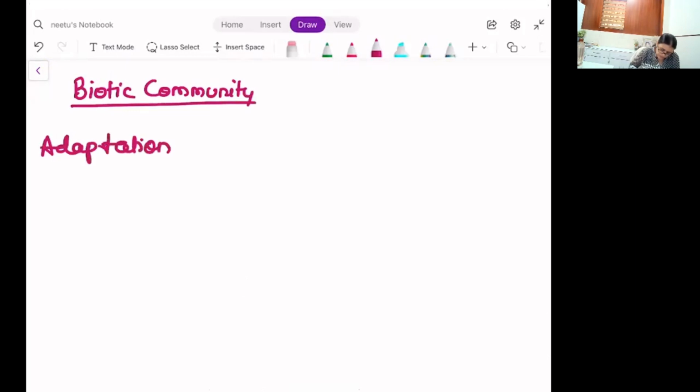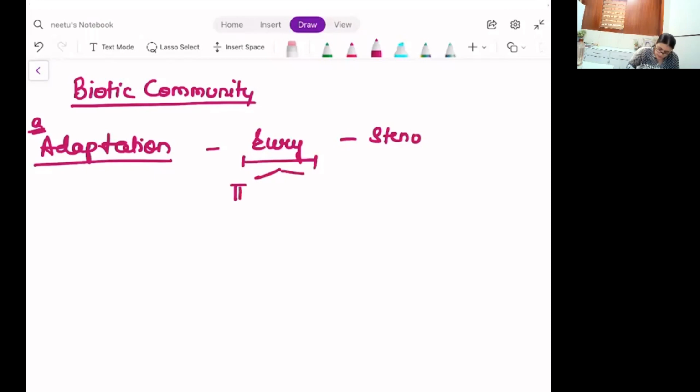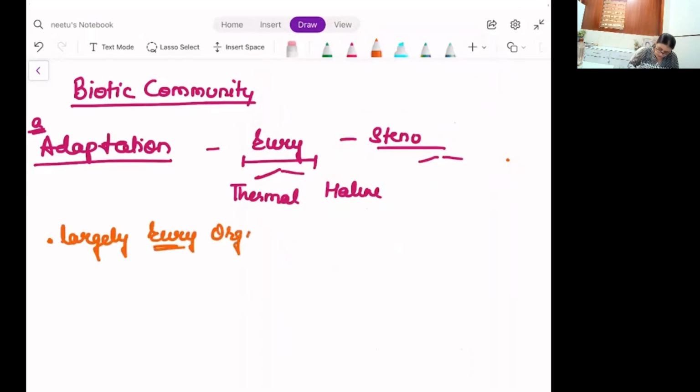You will say we are already aware of adaptations as some of them are euryorganisms, some of them are stenoorganisms. Eury can be thermal and haline, and so can be steno. I have understood that we are having the reference of these as determined by temperature and salinity. Largely, eury organisms relate to this, it's largely, it's not an absolute state.